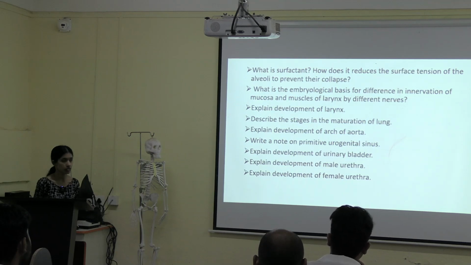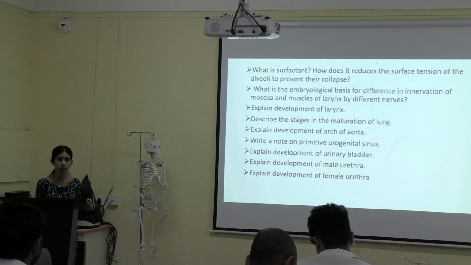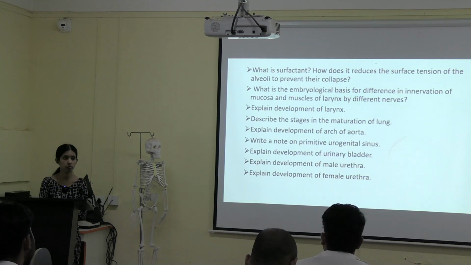What are the points we discussed when we are studying the development of larynx? What is the source for development of your respiratory system? Your larynx, trachea, bronchus and your lungs develop from which part? Respiratory diverticulum, right? How the development of larynx happens? Tell me that first. If you remember, while discussing about the development of larynx, on the board I have written epithelium, muscle and cartilage, nerve supply and blood supply.